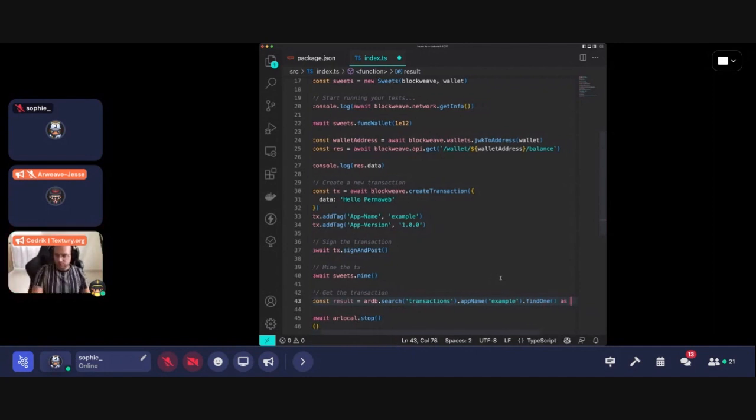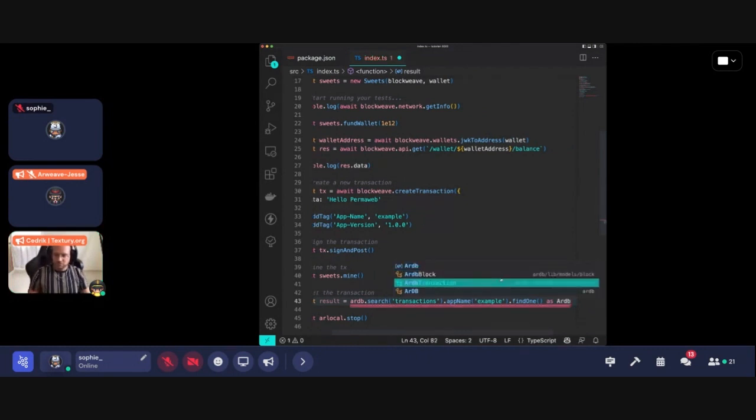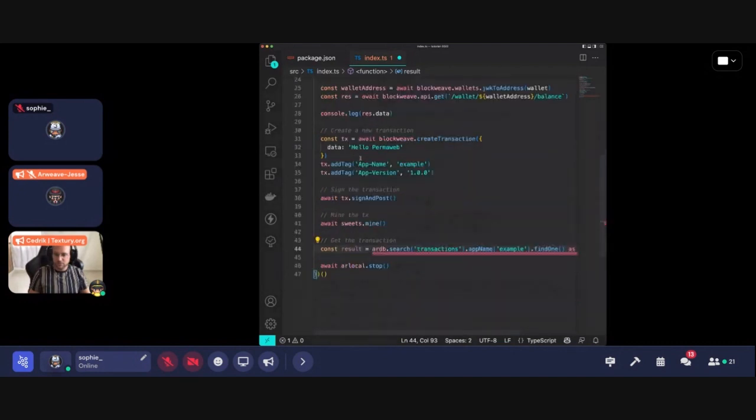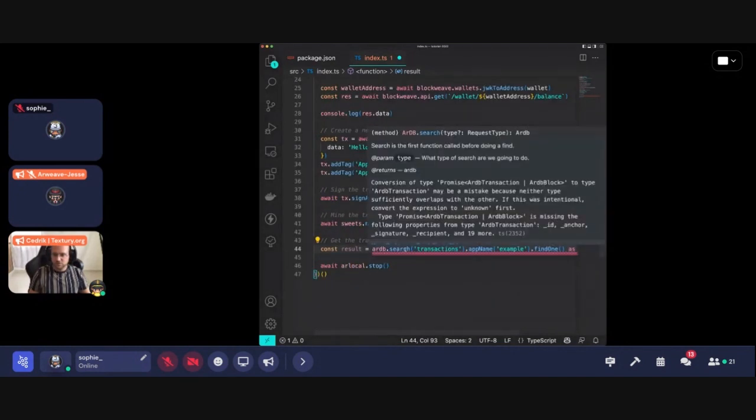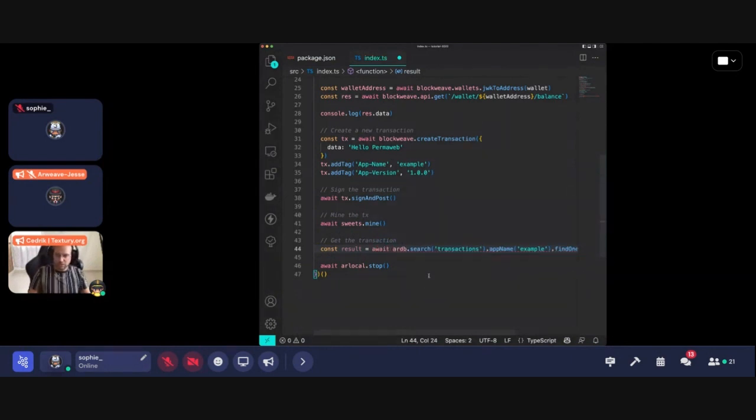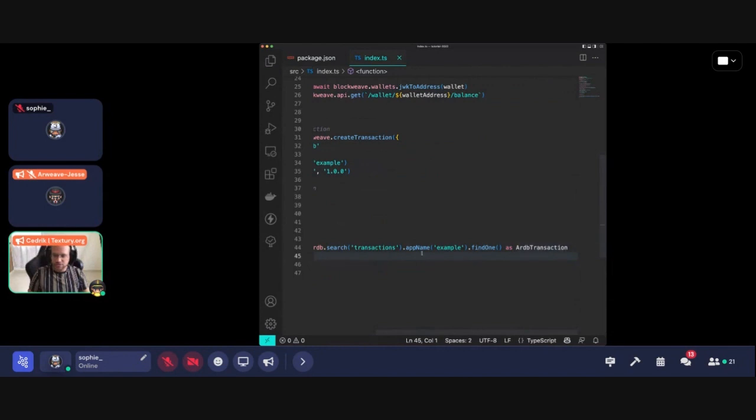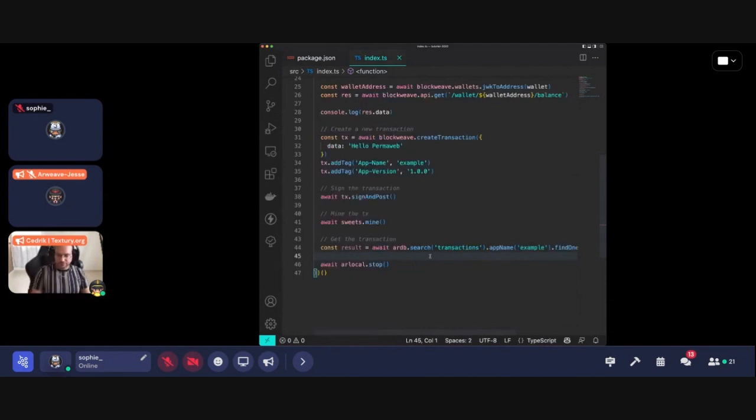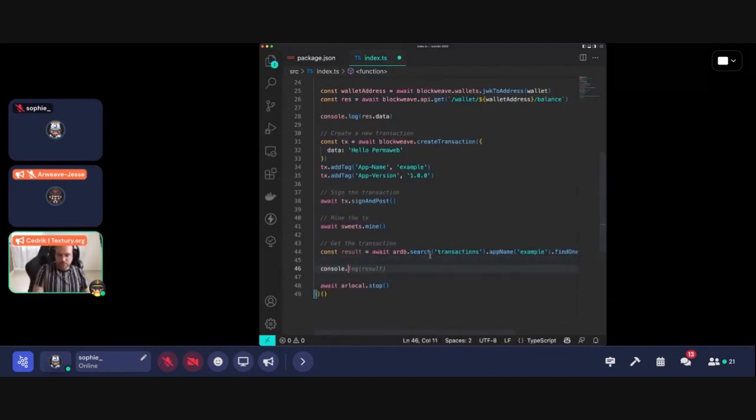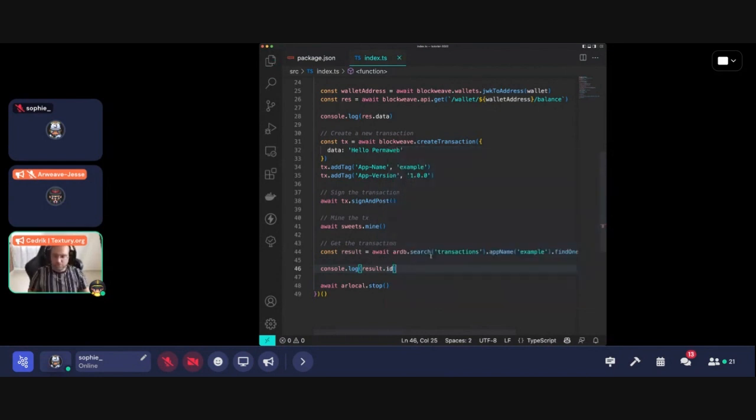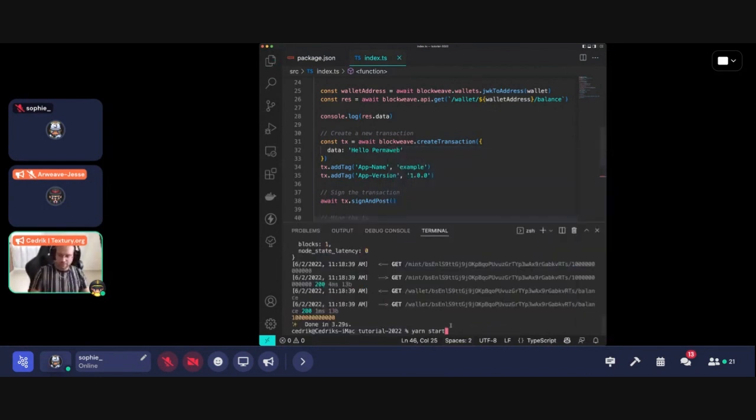Okay, and RDB transaction. What am I missing? RDB search. Oh, I think they wait. Yeah, okay, perfect. As an RDB transaction that will give us the typings that we need. And we can do result.id, for example, to get the ID of that specific transaction that we just created.